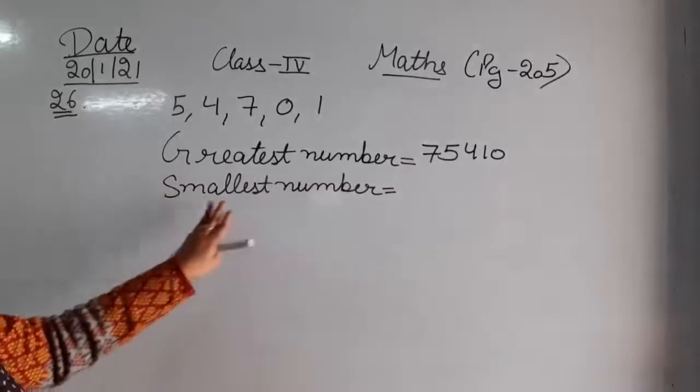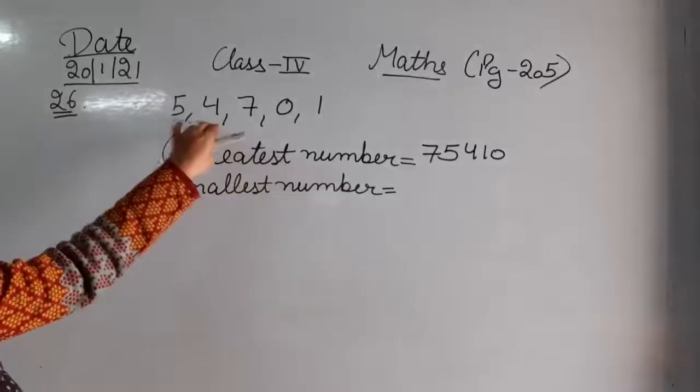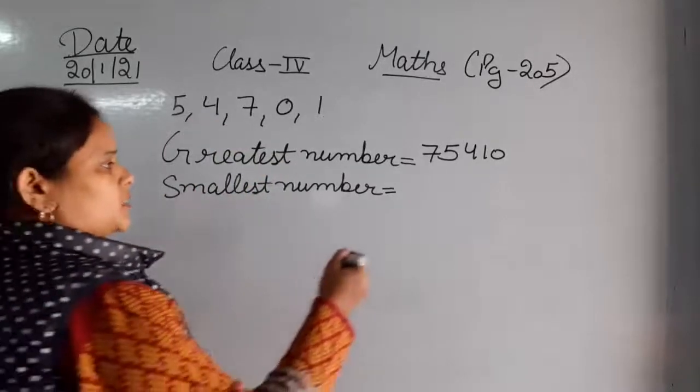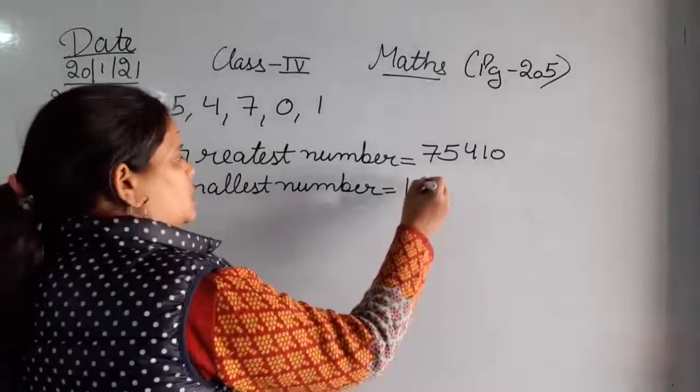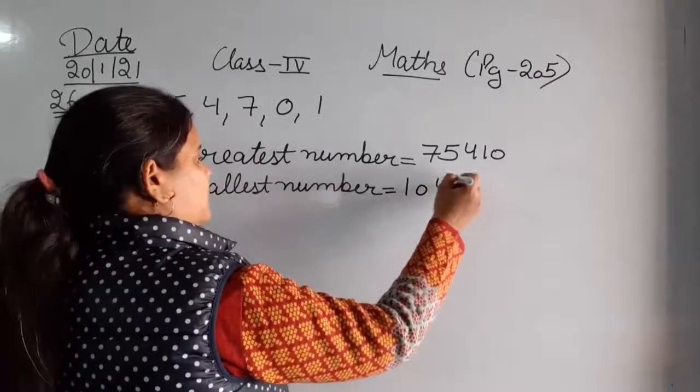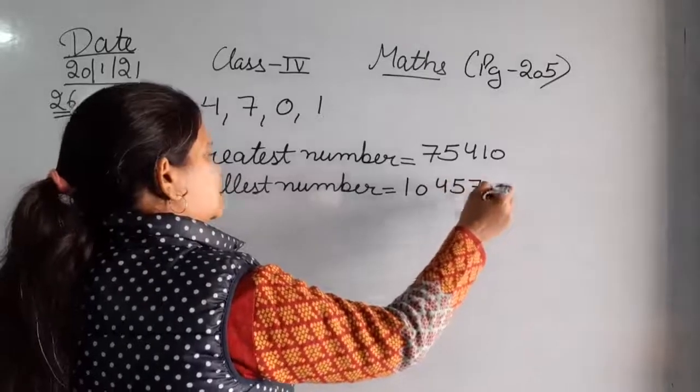Next, smallest number by using these 5 digits. So smallest number कौन सा बनेगा? That is 10,457.